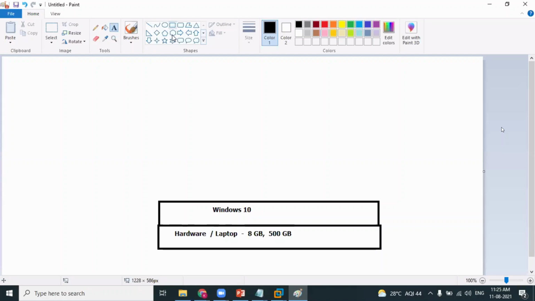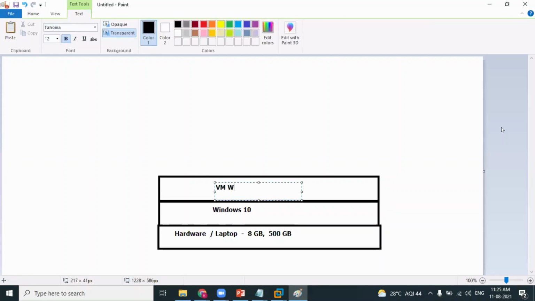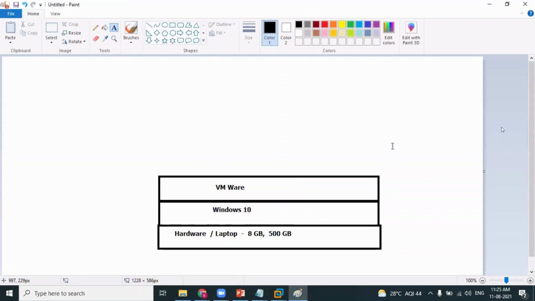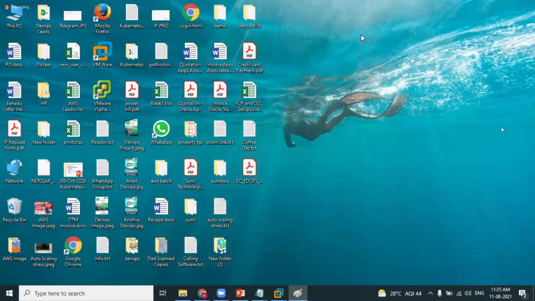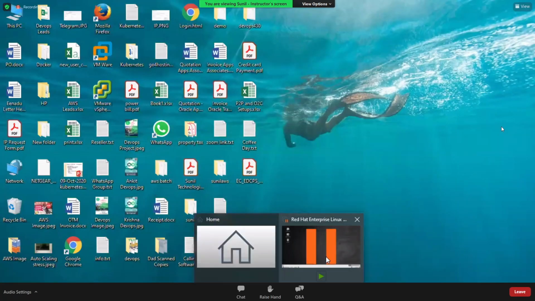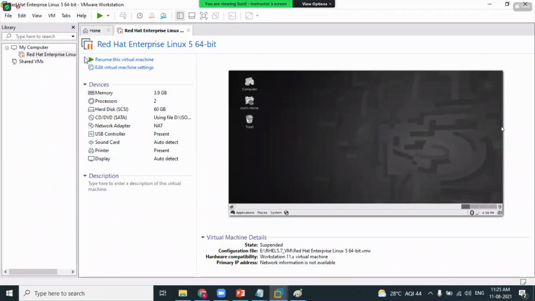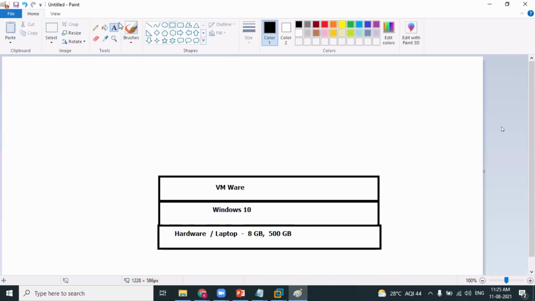On top of Windows 10, I have installed an application called VMware, a virtualization technology. Inside VMware, I have created a virtual machine. On top of VMware, I have installed the Linux operating system.